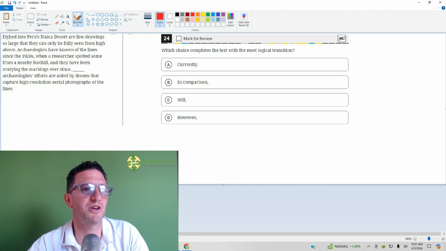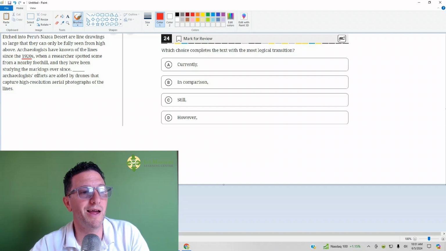Read the passage. Etched in Peru's Nazca Desert, line drawings so large they can only be fully seen from high above. Archaeologists have known of the lines since the 1920s, when researchers spotted some from a nearby foothill. They have been studying the markings ever since. Blank, archaeologists' efforts are aided by drones that capture high-resolution aerial photographs of the lines.